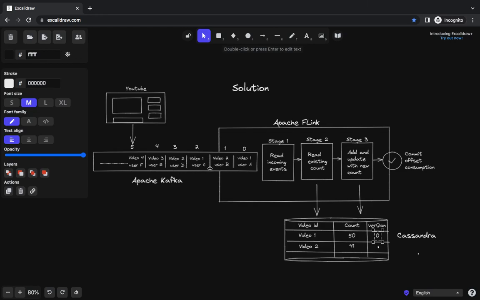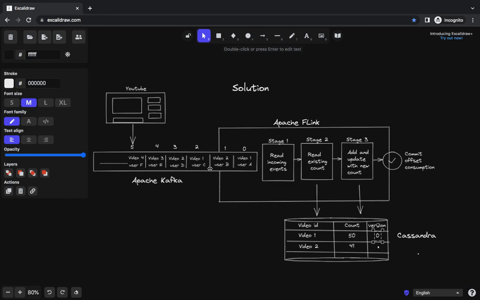So retries make sure that we are consuming that event at least once. Deduping makes sure that we are consuming that event at most once. And by sandwiching both at least once and at most once technologies, we are making sure that these events are processed exactly once.